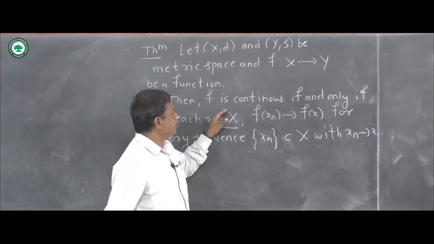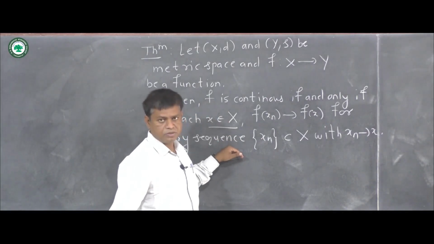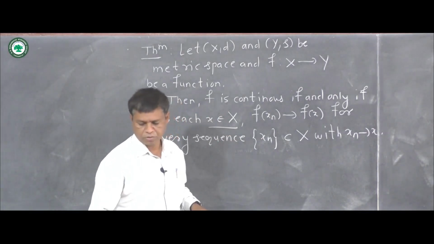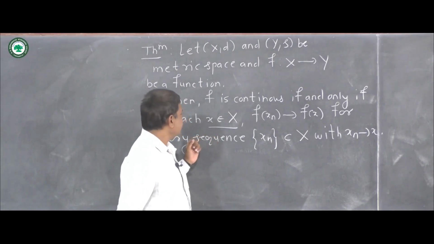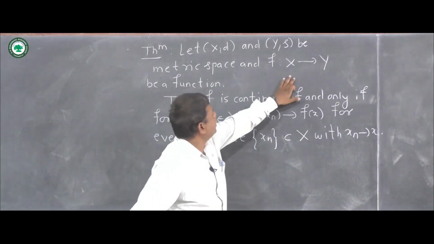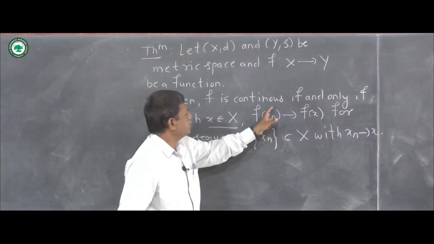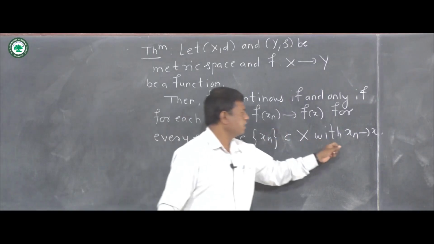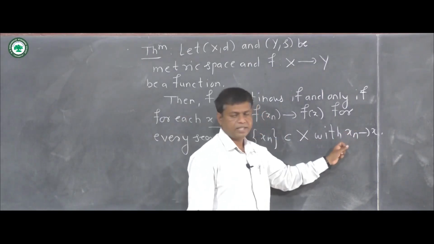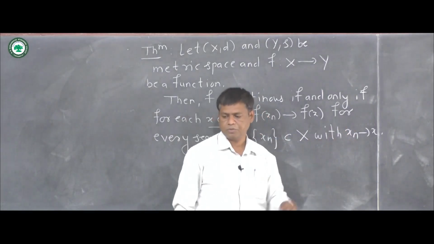But remember that the converse of this theorem is not true. It means that for a continuous function f from X to Y, with the condition f of xn converges to f of x, the statement xn converges to x is not always true.